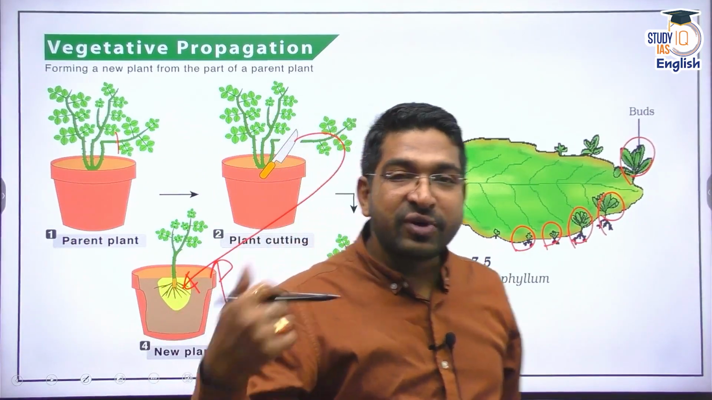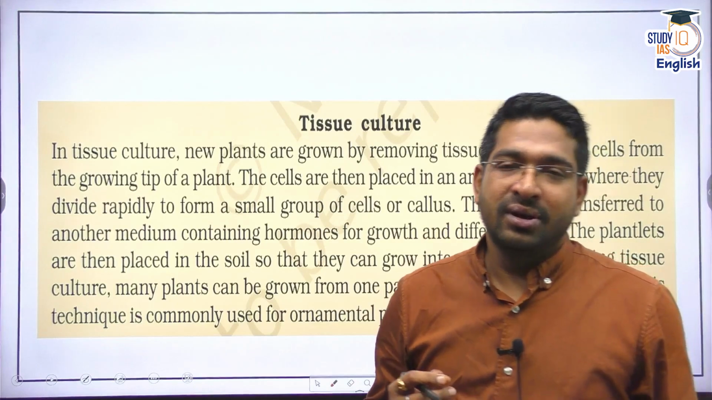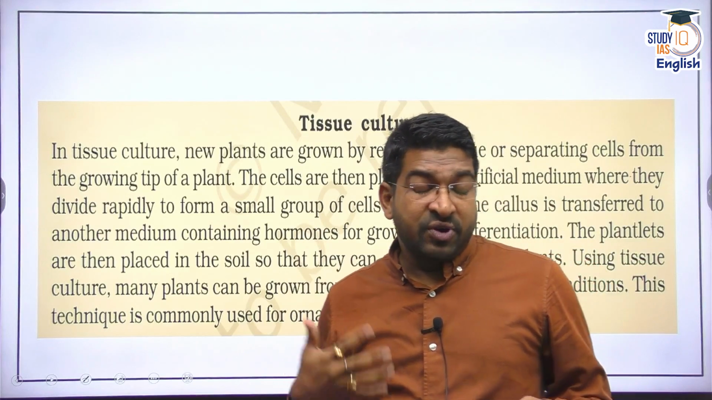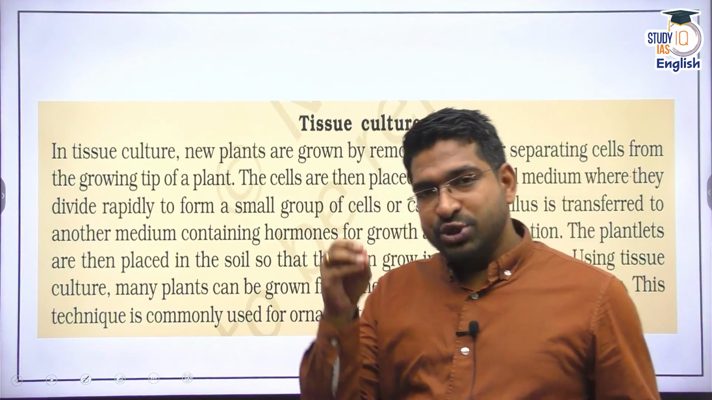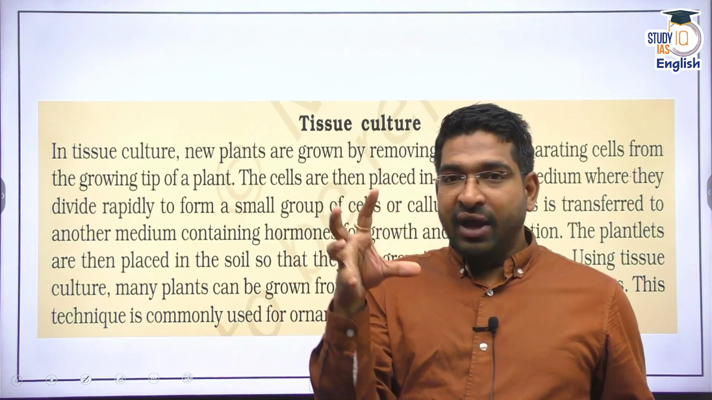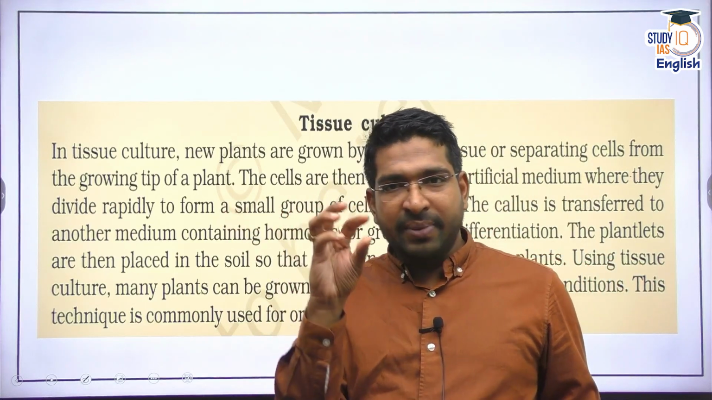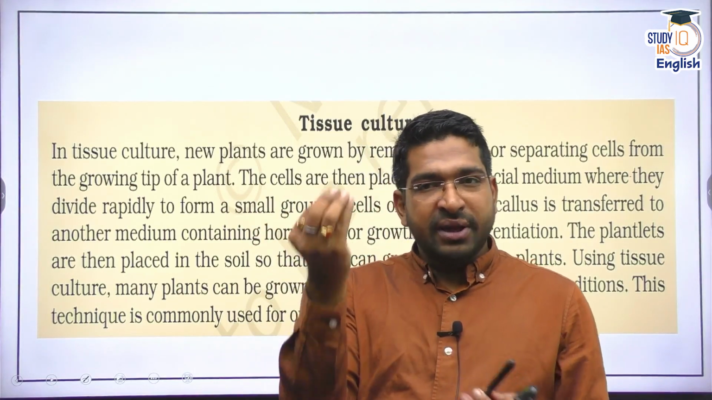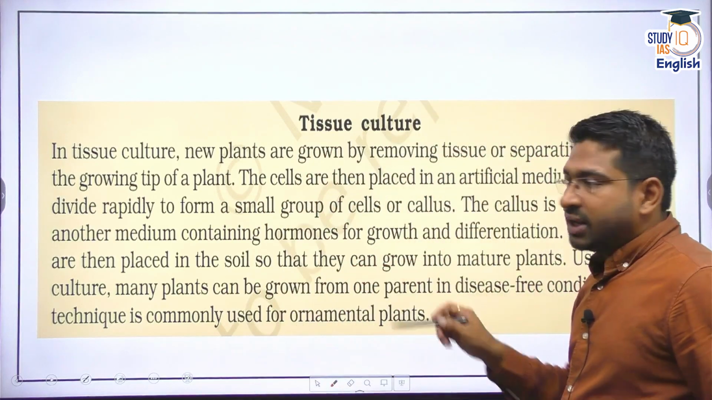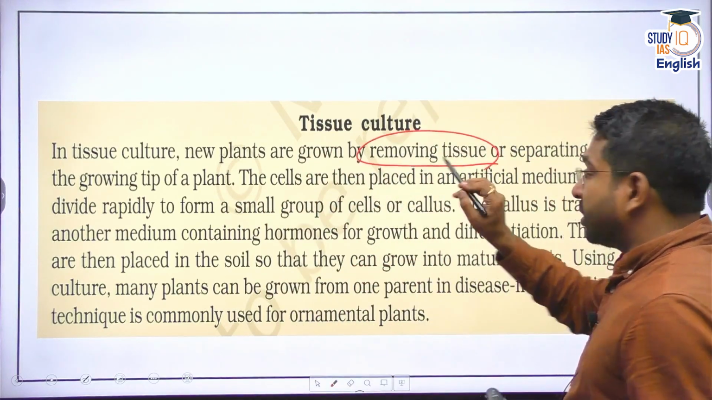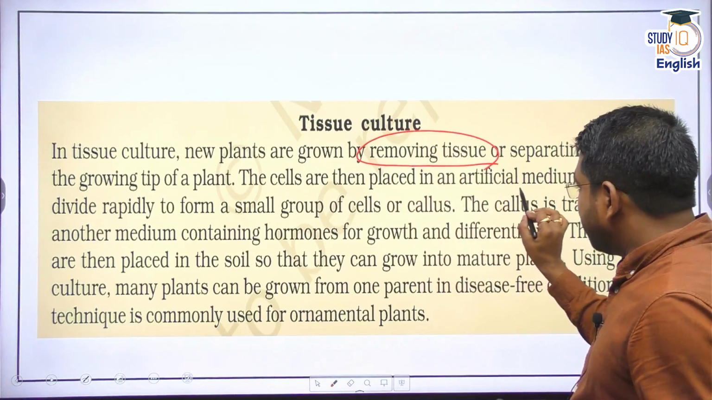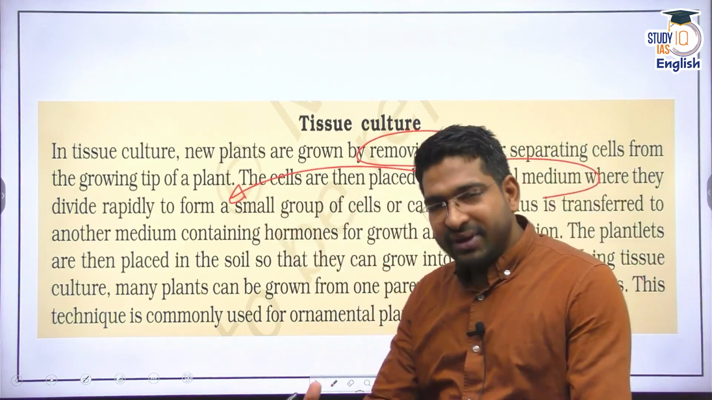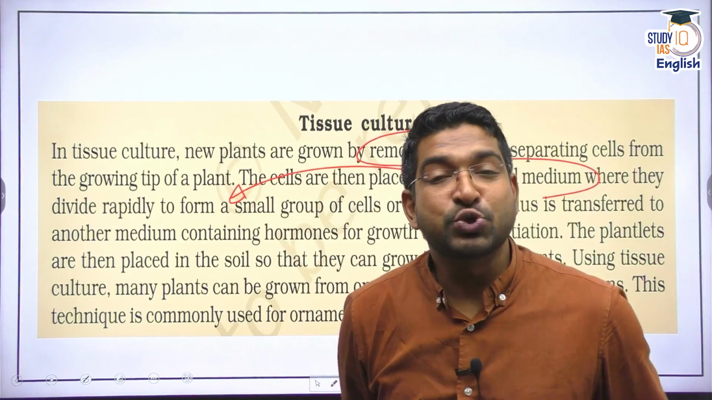And the same concept we use in something called tissue culture. Now, in our subsequent classes, we'll talk about genetically modified crops. When we talk about genetically modified crops, we see that a new gene is inserted into a plant cell, and that plant cell is cultured. That plant cell becomes a tissue, the tissue is cultured, and then we can get a new sapling or a new plant itself. In tissue culture, new plants are grown by removing a tissue or even separating a cell and putting them in an artificial medium where we provide them necessary nutrients. And in that nutrient medium, it grows, it divides and it grows. This is called tissue culture.